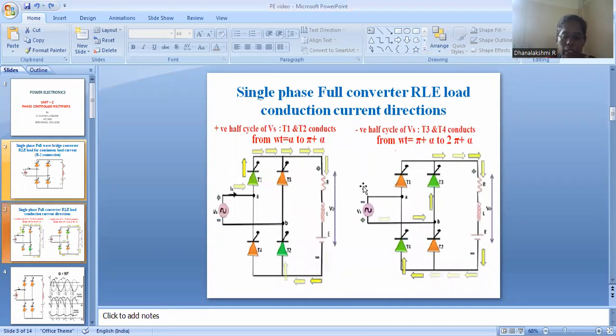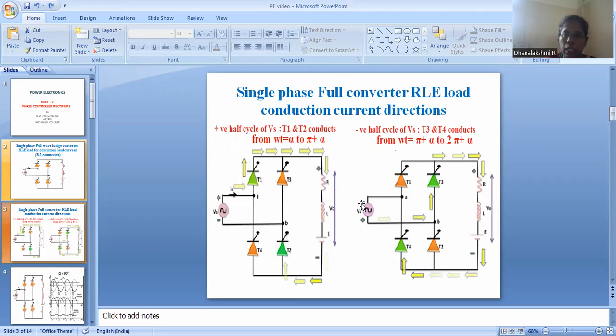Here we can clearly see that during the positive half cycle, the current flows from the source to T1, the load, and back through T2. In the negative half cycle, the polarity has been reversed at the source.